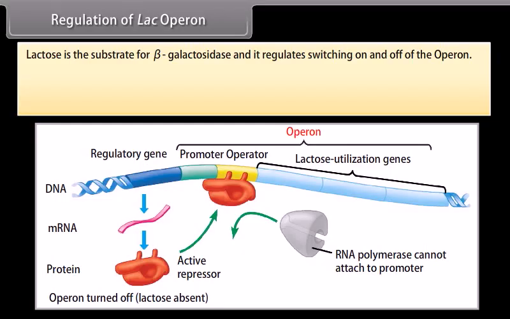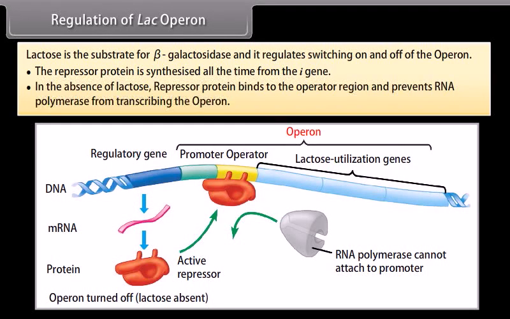Regulation of Lac Operon. Lactose is the substrate for beta-galactosidase and it regulates switching on and off of the operon. When lactose is absent, the repressor protein is synthesized all the time from the I gene. In the absence of lactose, the repressor protein binds to the operator region and prevents RNA polymerase from transcribing the operon.